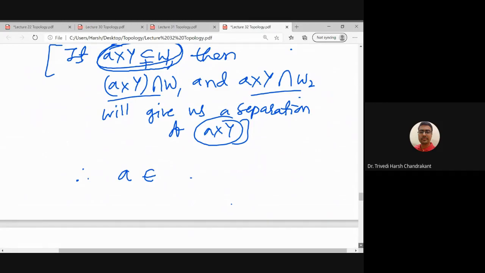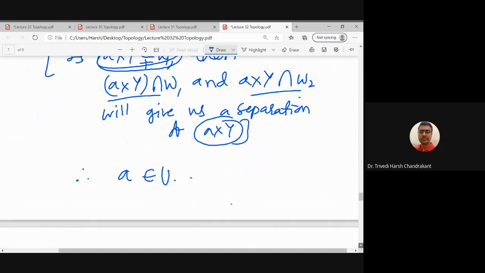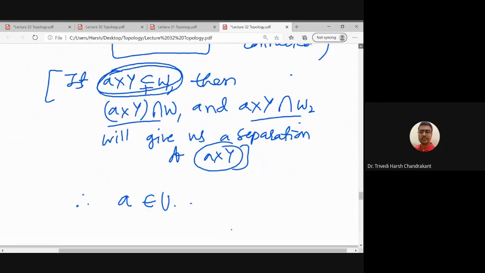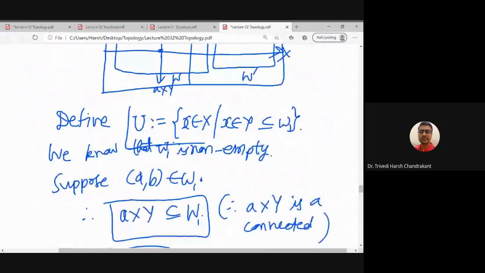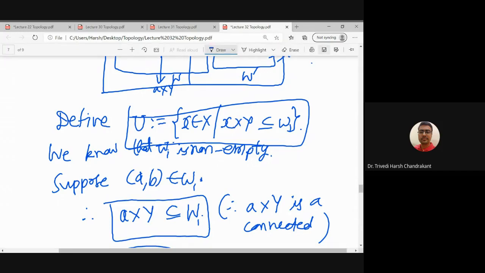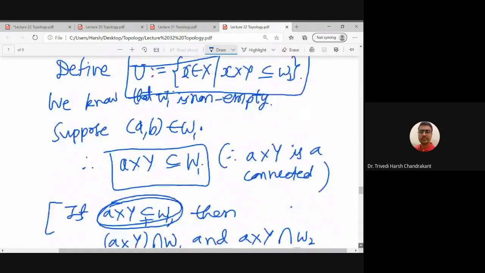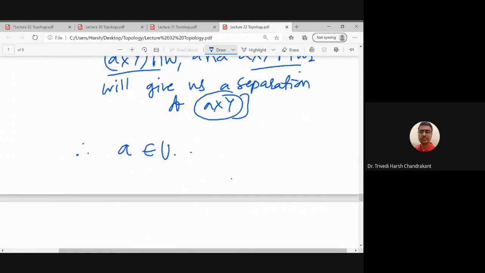So A is an element of U. So what is U here? It is this set. What are the elements of U? The elements of U are the elements of the first coordinate space capital X such that X cross Y is a subset of W1. Right? So once we have an element of U, that means U is a non-empty set.